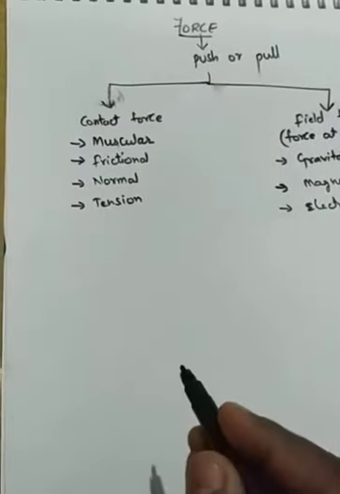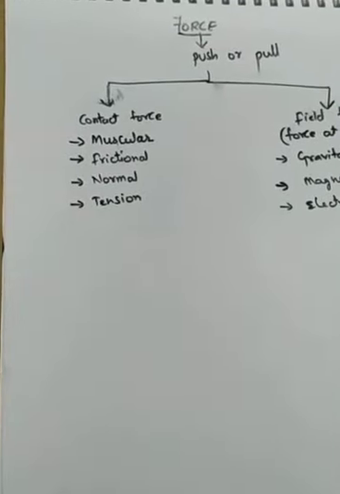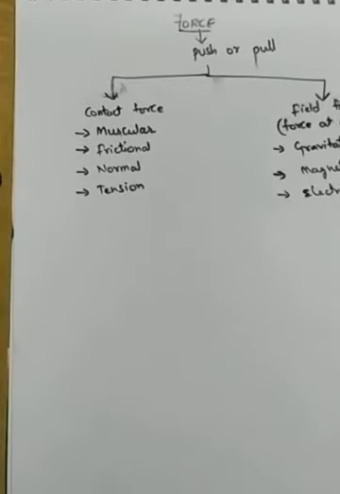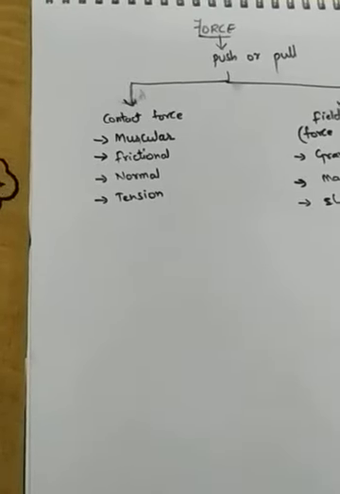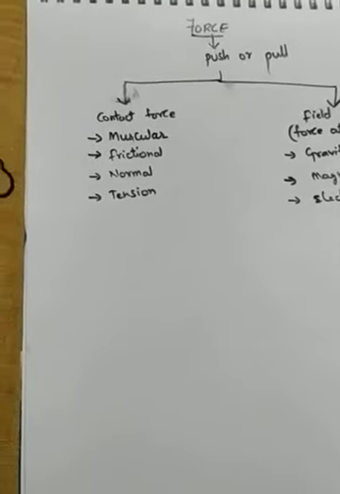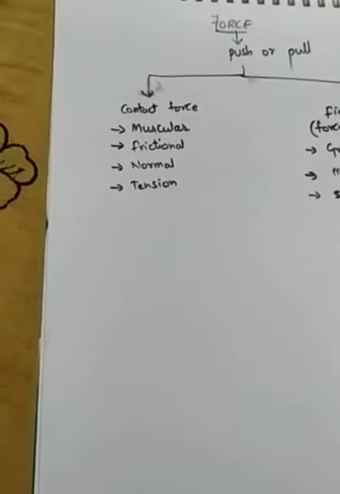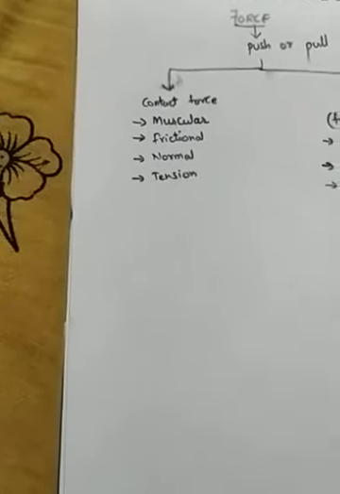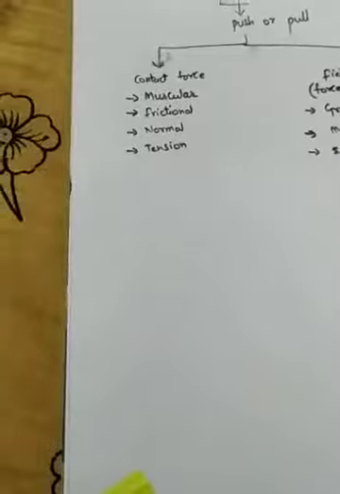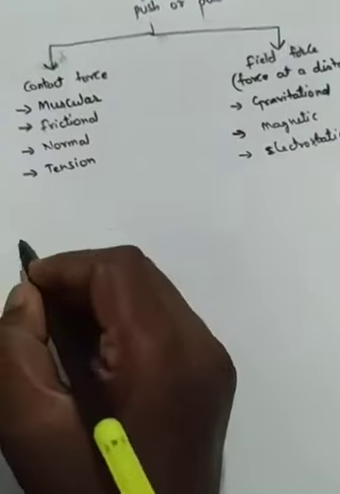So this frictional force will always act when one object is moving on another object. Here the book is at rest, the eraser is moving. So the eraser is moving in which direction? Towards down like this. But the frictional force will act up, opposite to each other, like this.